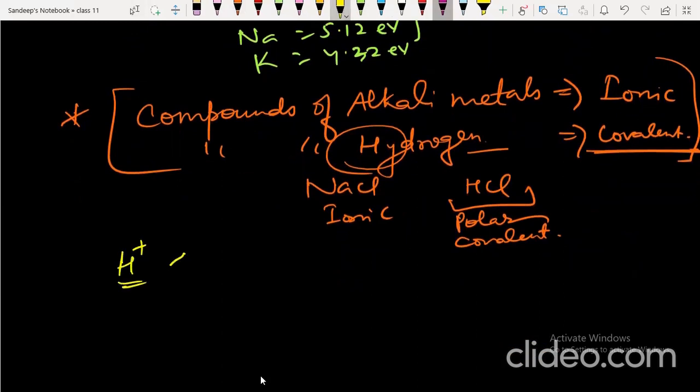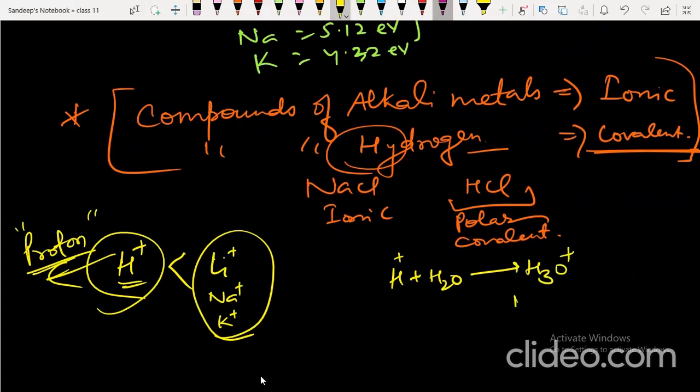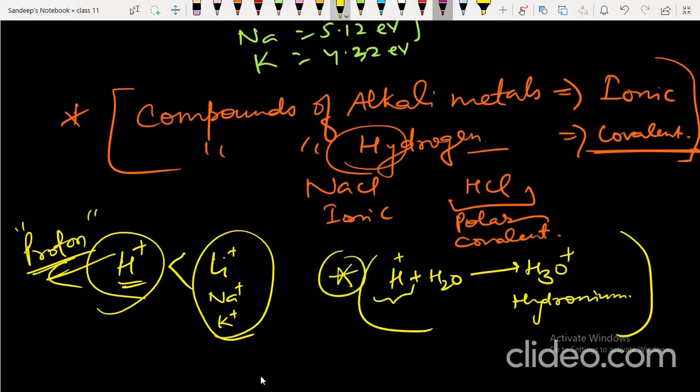Size of cation: H plus is smaller than alkali metal cations. H plus is a proton, and it is so small that it always exists by combining with water, in the form called hydronium ion, which is sp3 hybridized and pyramidal. So the proton, being so small, never exists in free state; it exists in the form of hydronium ions.